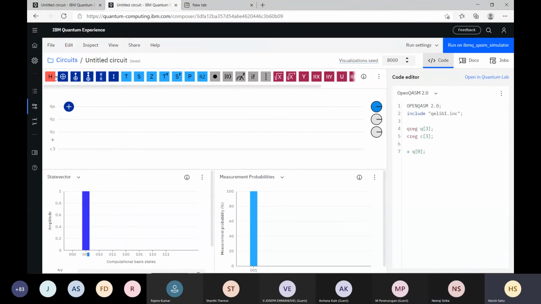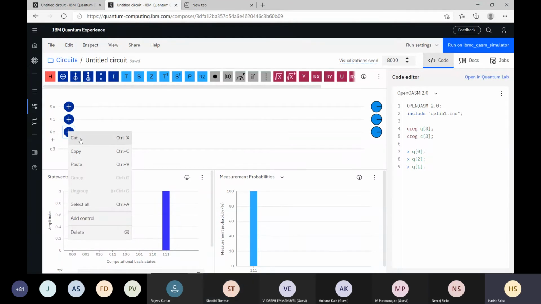If you apply NOT here also, then what will happen? You will have the state 1, 1, 1. All 3 are complemented. Perfect.